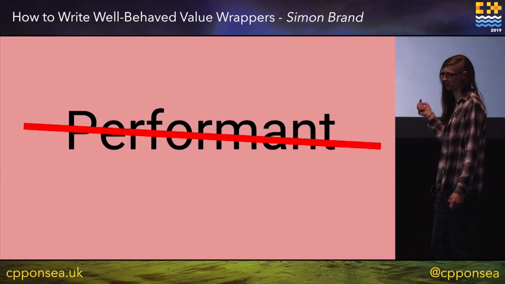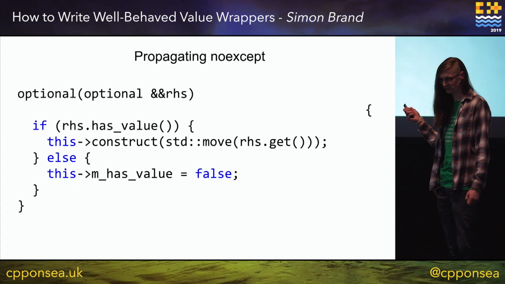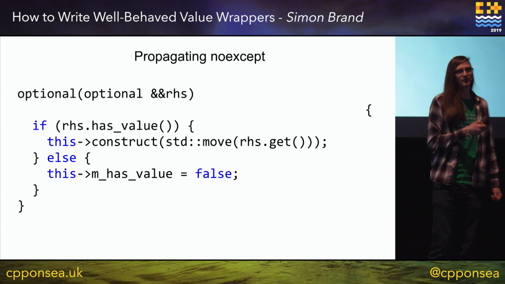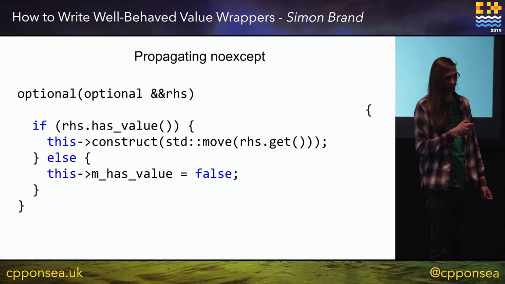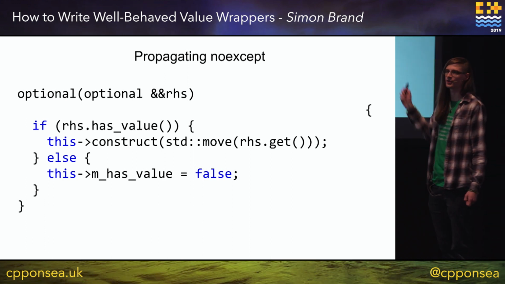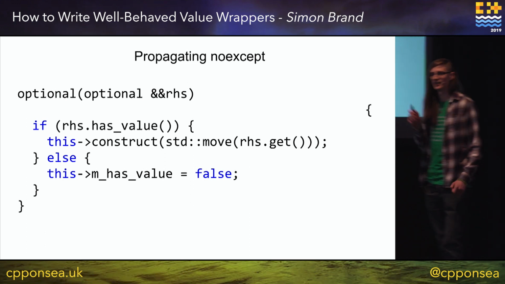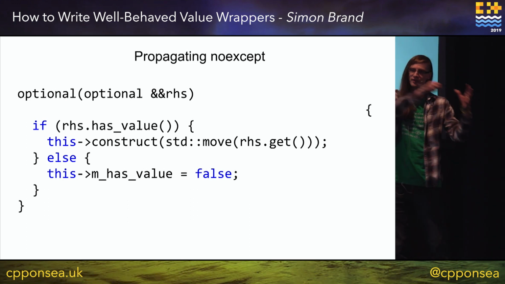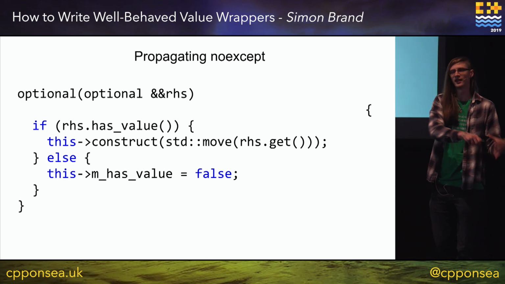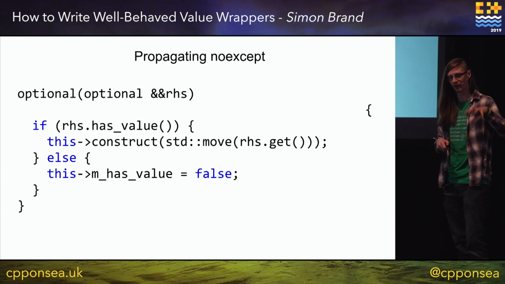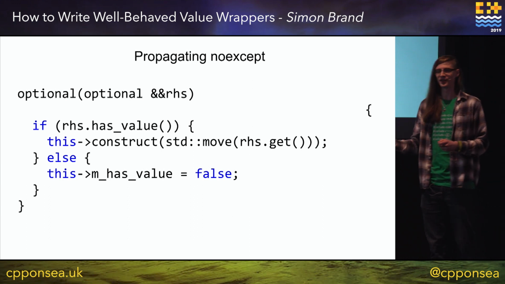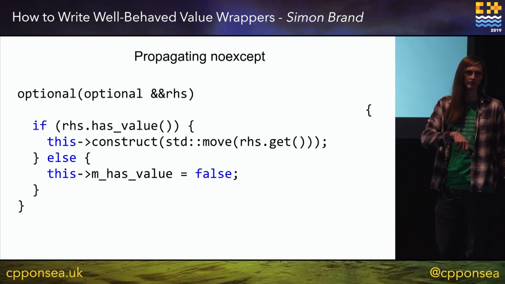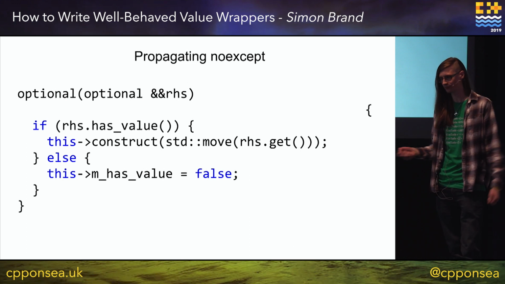So this is not performant. But there is something we can do. This is what a copy constructor for an optional might look like. It checks if the other one has a value, and if it does, then it will construct the value held in our current optional. Otherwise, it just sets that I do not have a value.